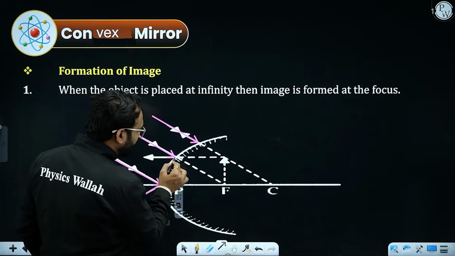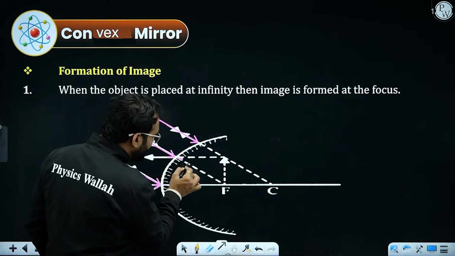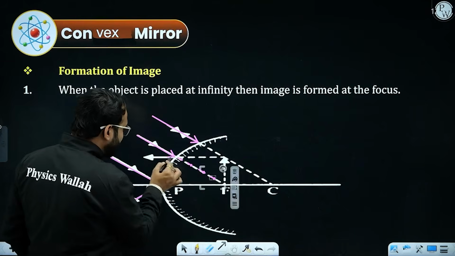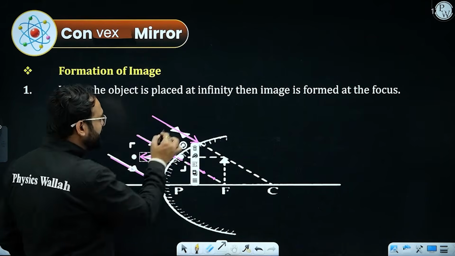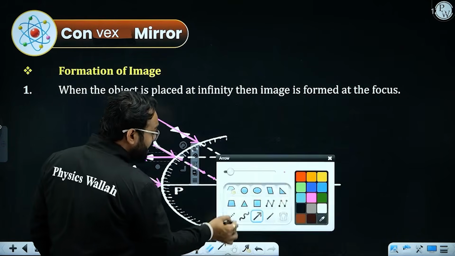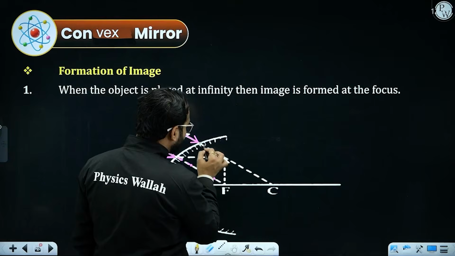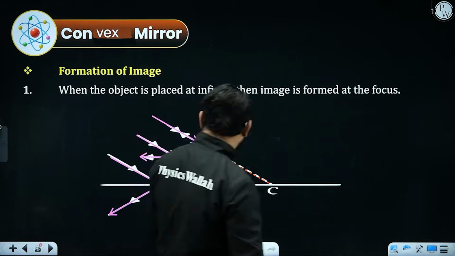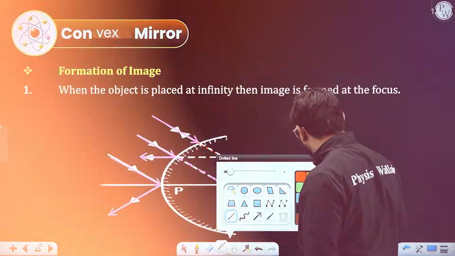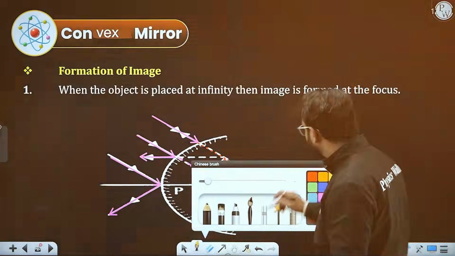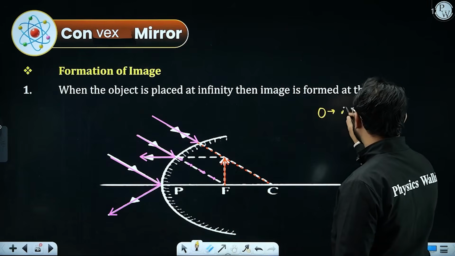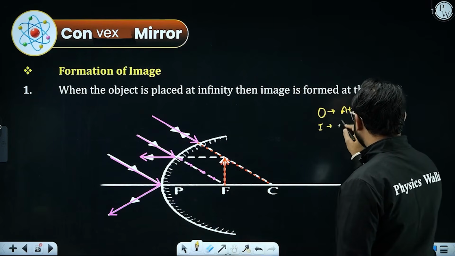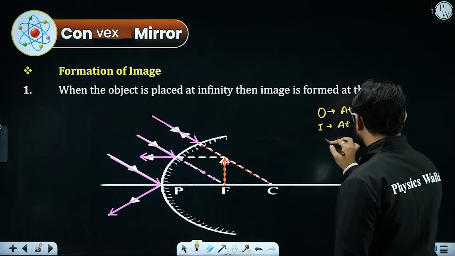If the ray of light appears to pass through focus, it will reflect back parallel to the principal axis. If the ray of light appears to pass through center of curvature, it will reflect back. And all this, what we have observed at focus, when the object is at infinity, image will be at focus.